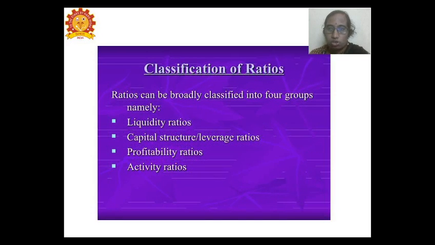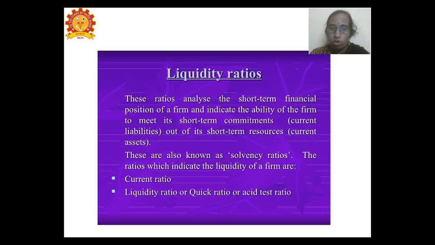Various classifications of ratios are available, such as liquidity ratio, capital structure ratio, profitability ratio, and activity ratios. These four ratios are important tools and techniques used for the calculation. All these four categories have a detailed overview of liquidity ratio, capital structure ratio, profitability ratios, and activity ratios. Let us move on to the first segment, the liquidity ratio.